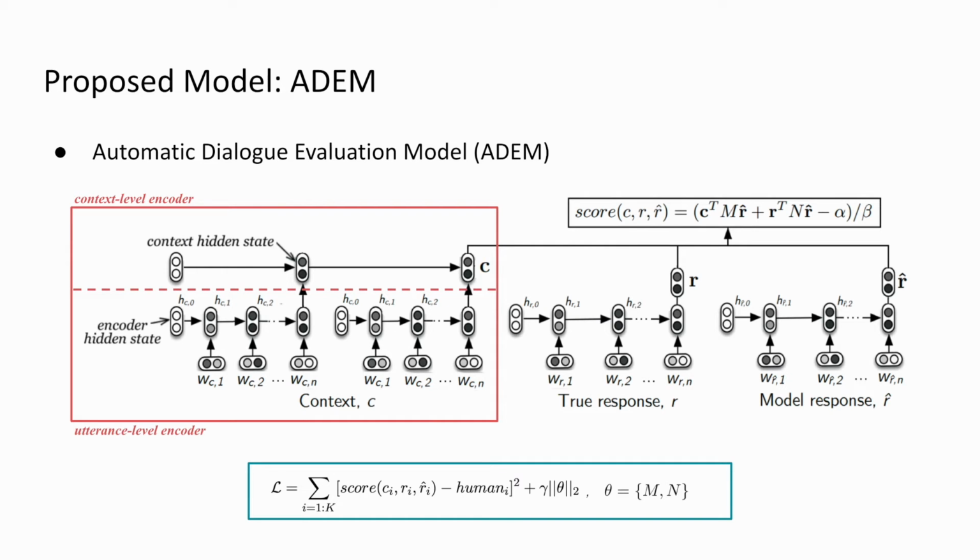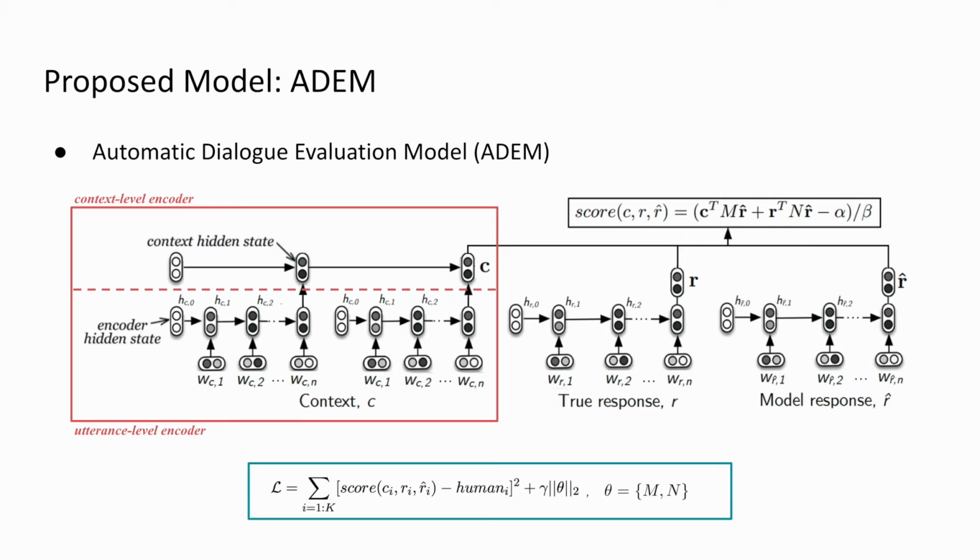This equation is shown at the bottom of the screen in blue. So we see that we have the squared error between the score predicted and the human score, and then we've got our L2 regularization term added onto this.